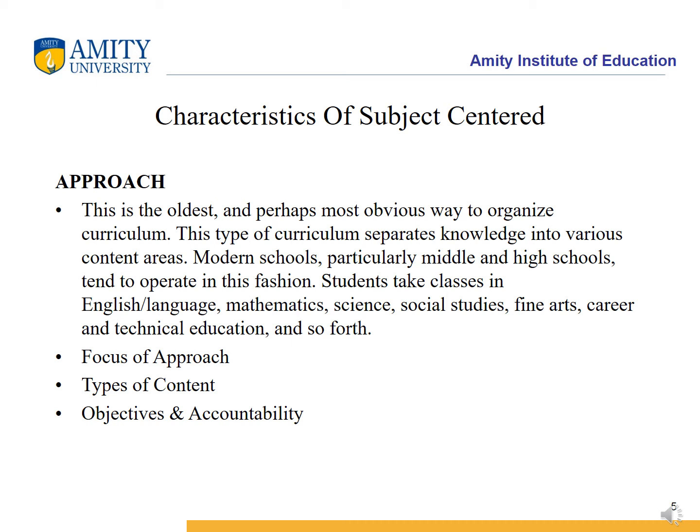So, objectives and accountability, that is, the curriculum is students' mastery over the content knowledge. So, this is the central objective of any subject centered approach. So, the teacher presents content and skills to students in a logical sequence. This step by step approach ensures that students gain all the information and skills needed to master this content area. There is little or no emphasis on the overlap of various subjects. So, teachers only present the subject matter from the individual subject and are only accountable for students' mastery of their content area.